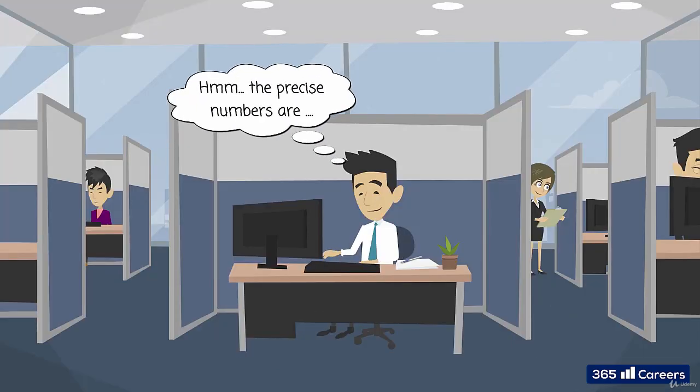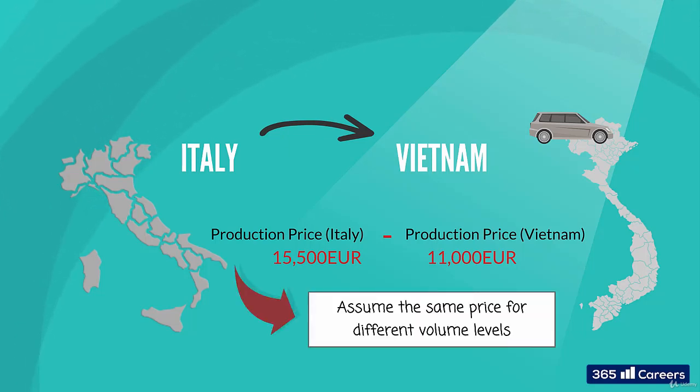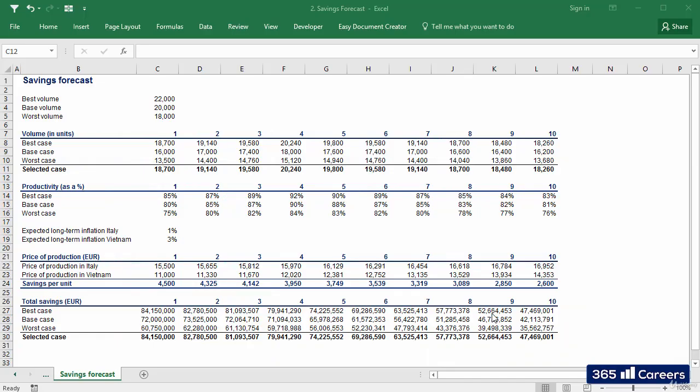After a deeper analysis, financial controlling came up with a more precise figure you can work with. If the price of production in Italy is $15,500, then they would expect that the cost of the same car in Vietnam would be approximately $11,000. For simplicity, we'll assume the same price for various volume levels. But please know that usually the actual cost per unit would also depend on the number of units produced in a plant. Once we can compare prices per unit, the next step would be to assess production volumes.